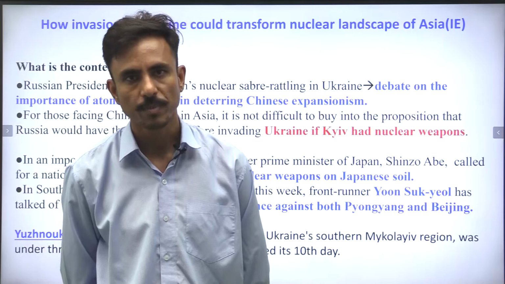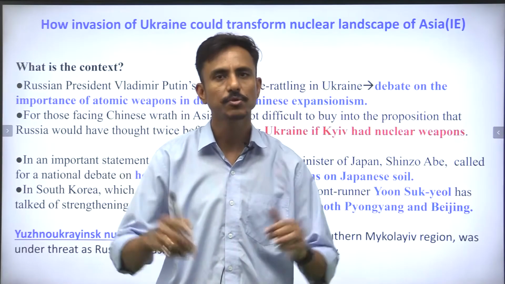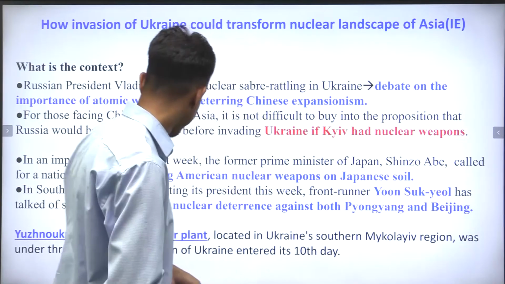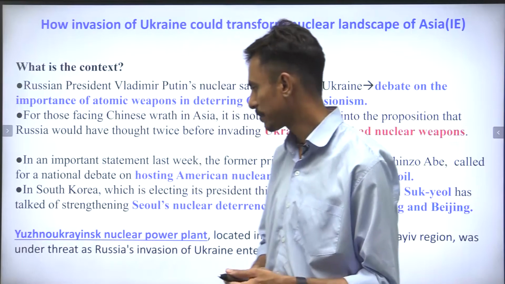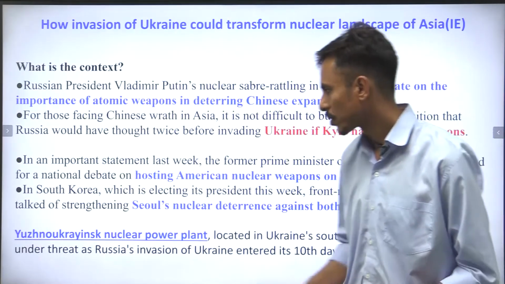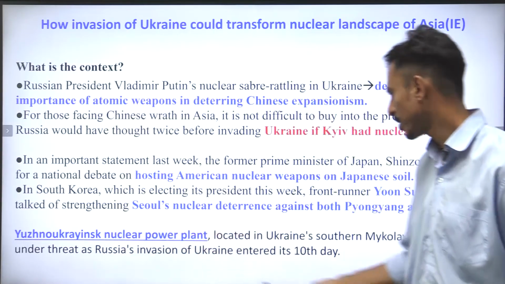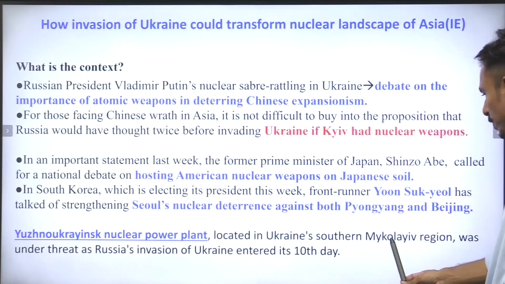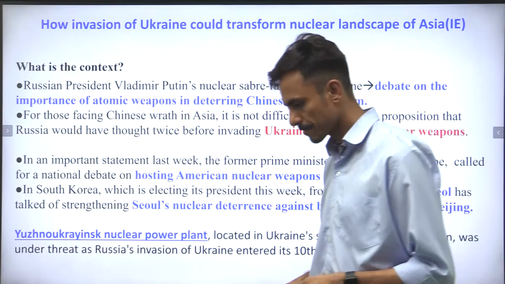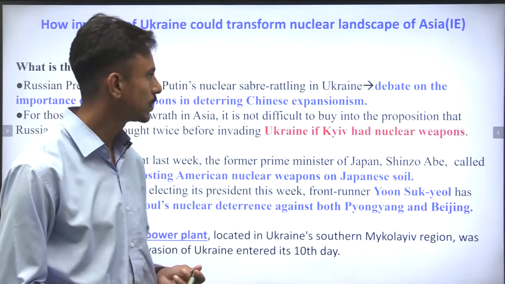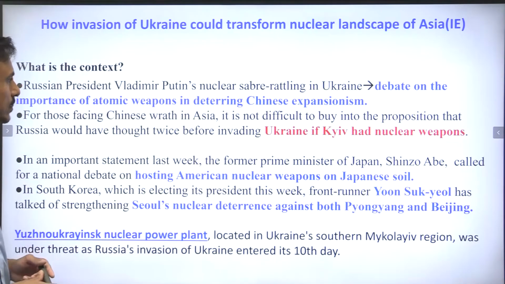The Russian forces a few days back have also captured the Zaporizhzhia nuclear power plant, which is Europe's largest nuclear power plant, and in a few days' time they are moving forward to capture the third nuclear power plant in Ukraine, called the Yuzhnoukrainsk nuclear power plant, located in Ukraine's southern Mykolaiv region, right? It is under threat. Now, there are possibilities that other Asian countries may also start expanding their nuclear landscape.